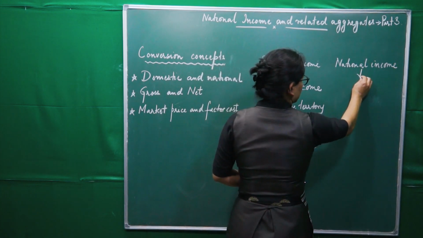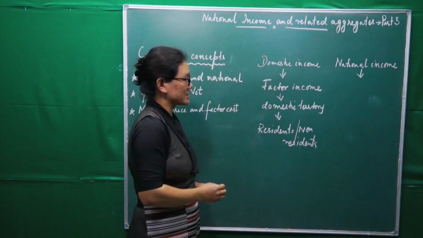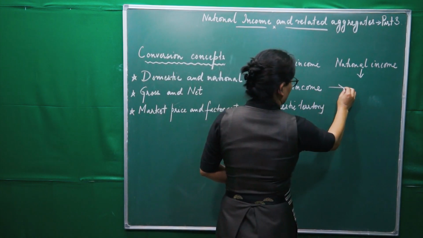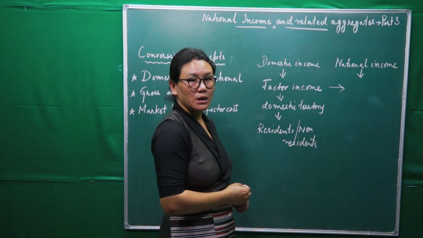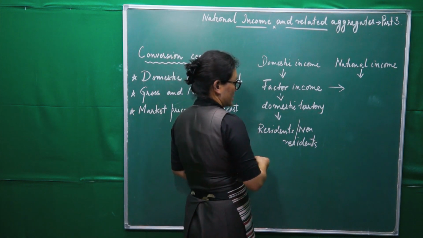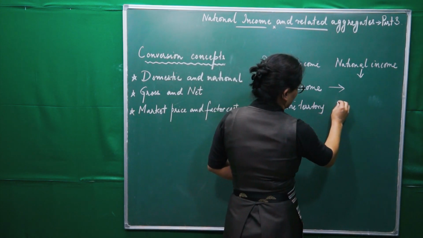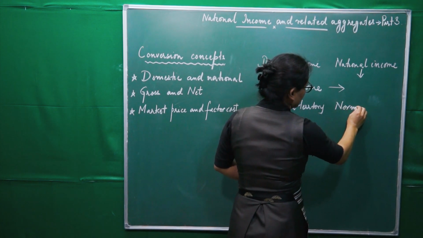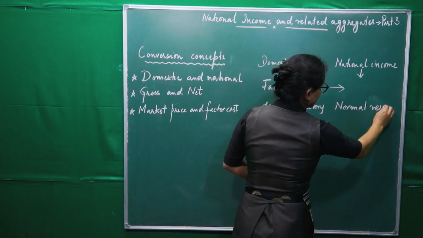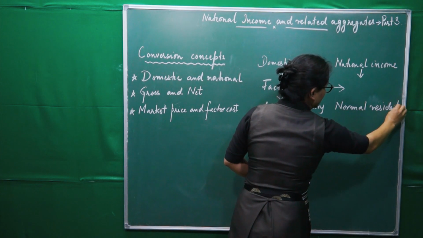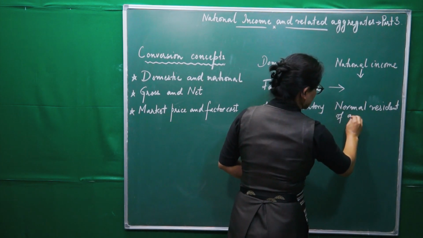And under this one I have said it is the factor income, and this factor income has to be generated by a normal resident of a country.